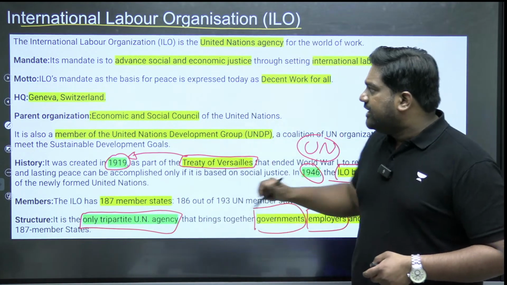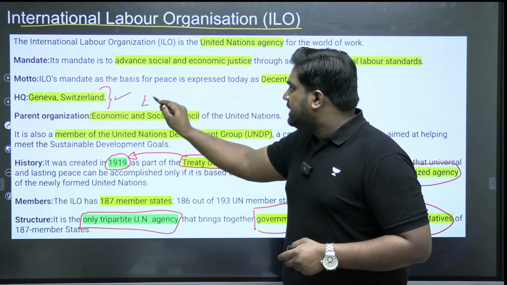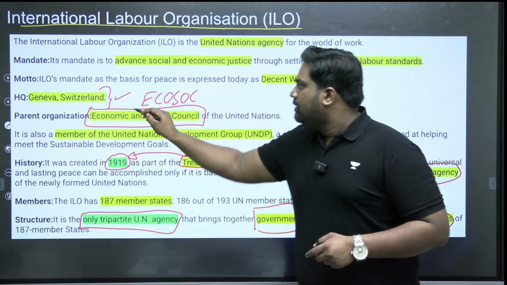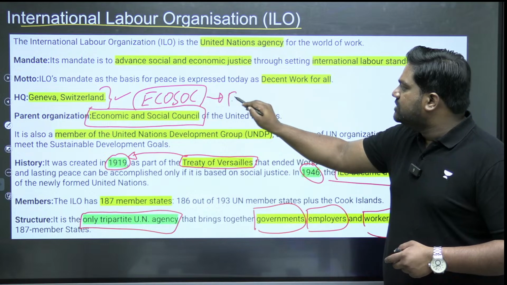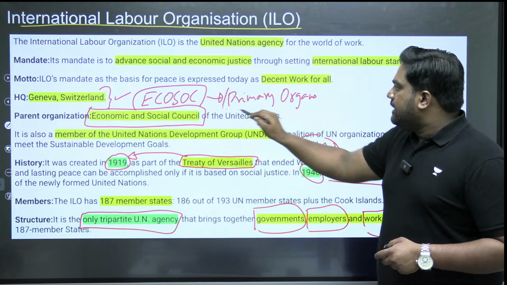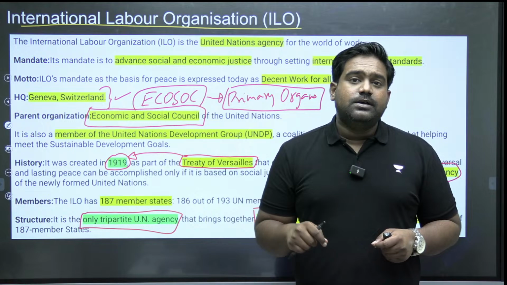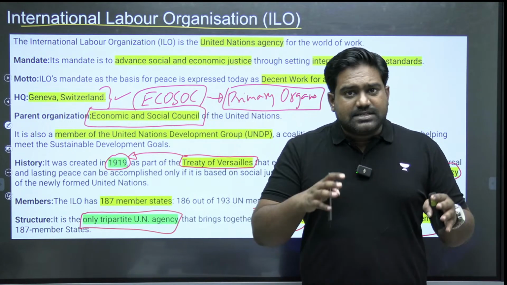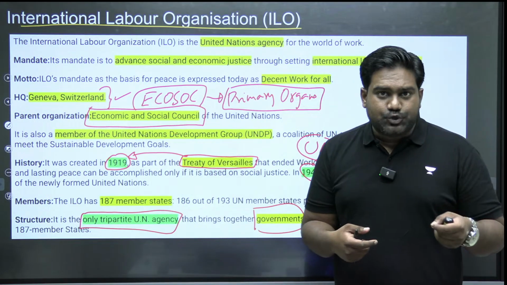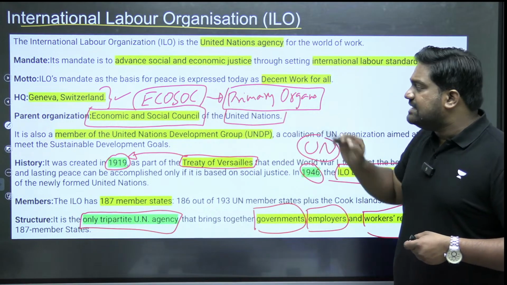ILO. It is headquartered in Geneva, Switzerland, and it functions under the ECOSOC, the Economic and Social Council of the UN, which is one of the primary organs of the UN. Just like the UN General Assembly, UN Security Council, International Court of Justice, the UN Secretariat, these are some of the primary organs of the UN. Similarly, ECOSOC is one of them, the Economic and Social Council. So under ECOSOC, the ILO functions as a specialized agency.